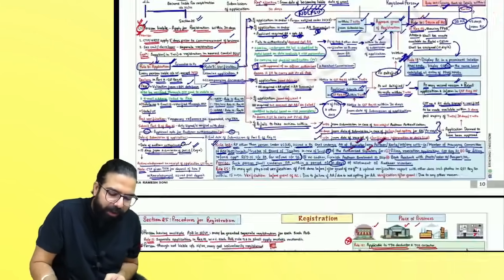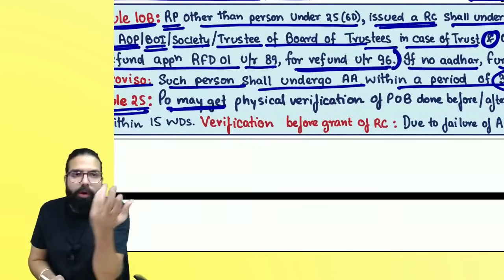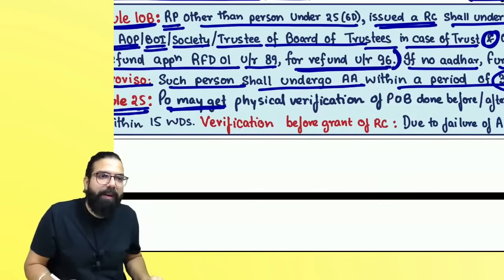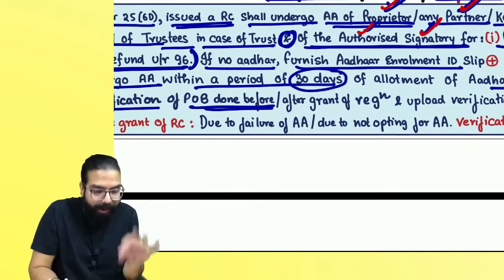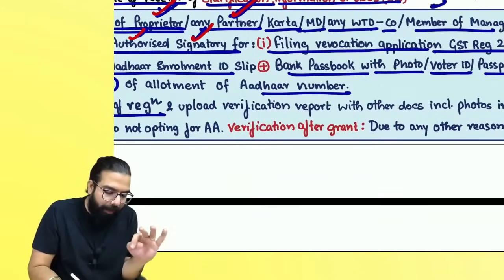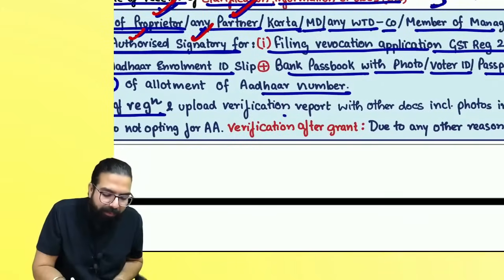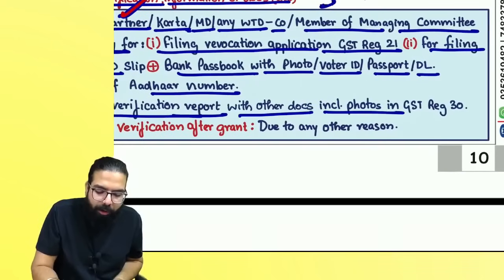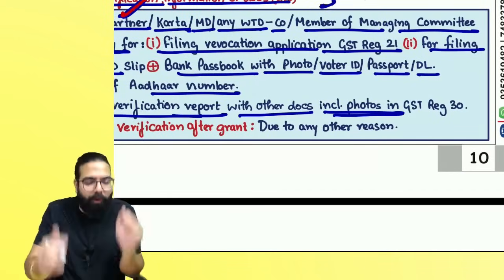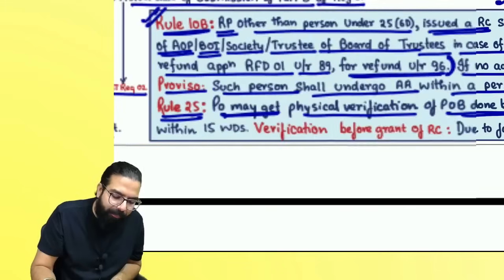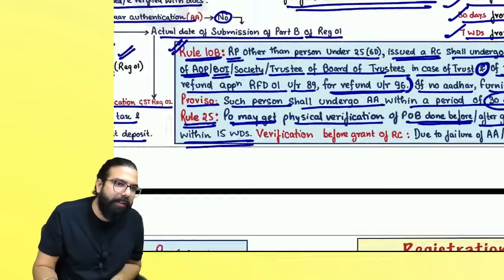Rule number 25 says the proper officer has the power to get physical verification done. The proper officer may get physical verification of the place of business done before granting or after grant also. When they come for physical verification, they will upload the verification report along with other documents, including photographs. They will come to your place of business, take some documents from you, take photographs, and upload in GSTREG-30 within 15 working days. Can I go ahead, everyone?